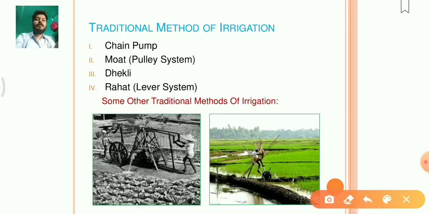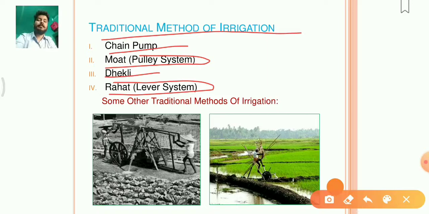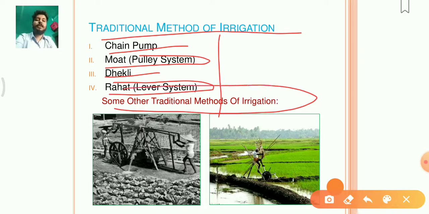Now, traditional methods of irrigation include the chain pump, moat, that is the pulley system, dhekli, and rahat, that is the lever system. We'll discuss all of these. Some of the traditional methods of irrigation are like you see here in the picture. These are the methods to irrigate the crop.